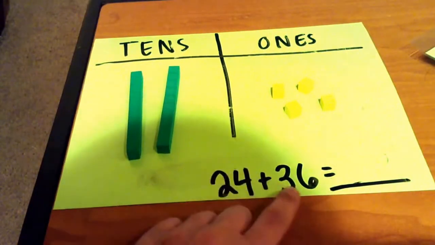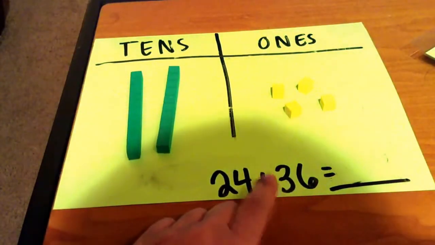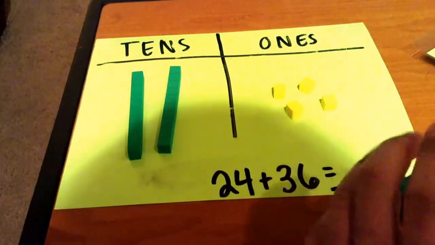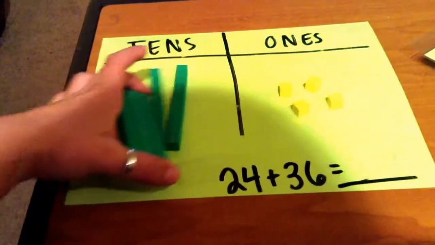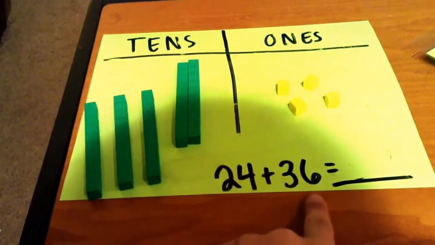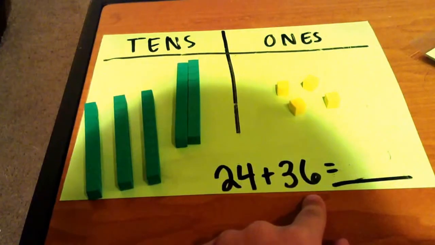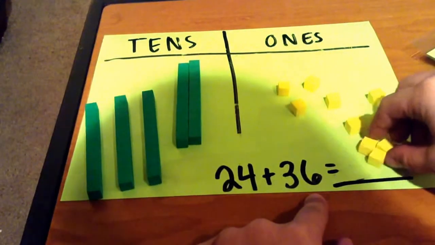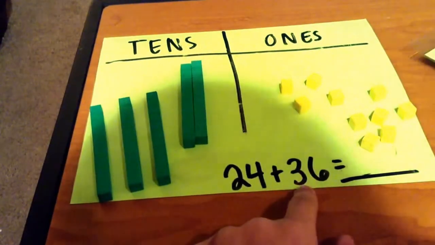Now we're going to add the 36 pieces that Jamie has. So we see a 3 in the tens place, which means we will have 3 of our tens blocks. 1, 2, 3. We see a 6 in the ones place, which means we're going to add 6 of our ones blocks, our 1 units. 1, 2, 3, 4, 5, 6.